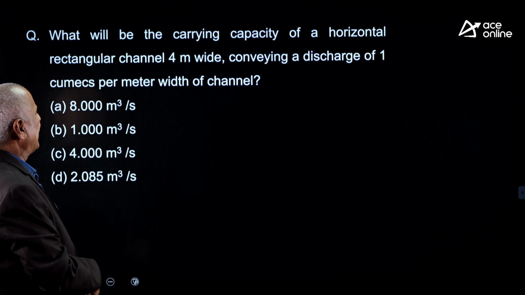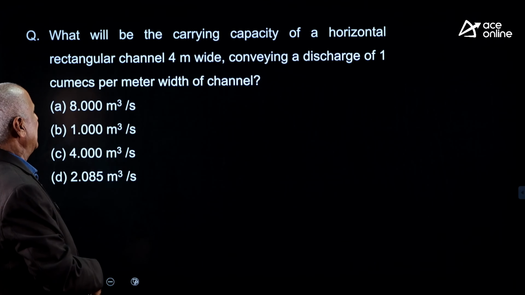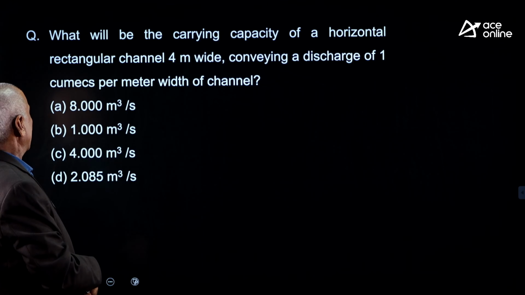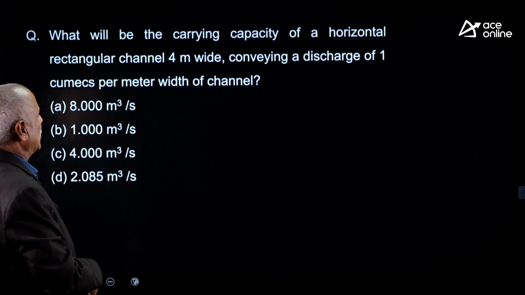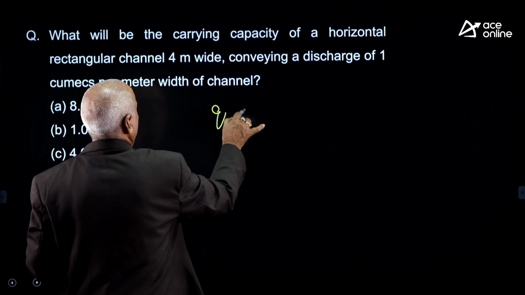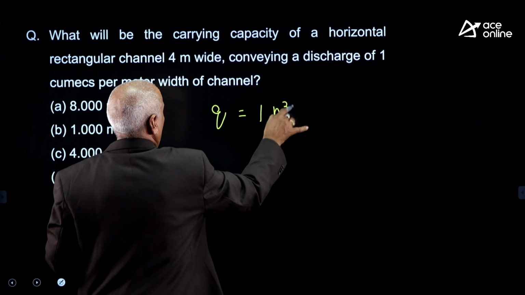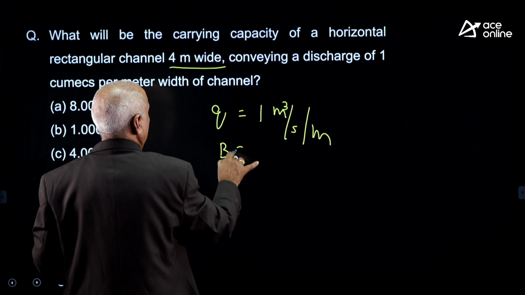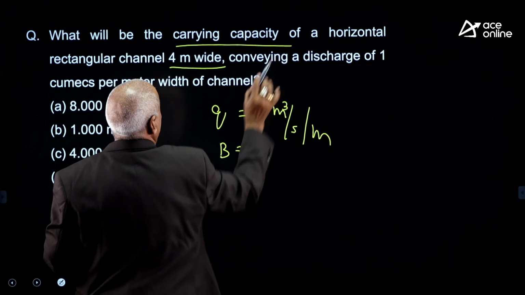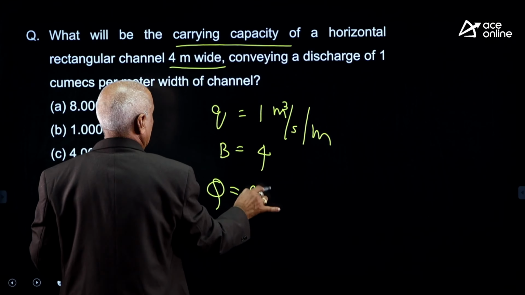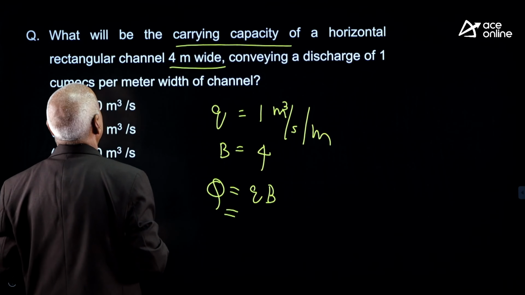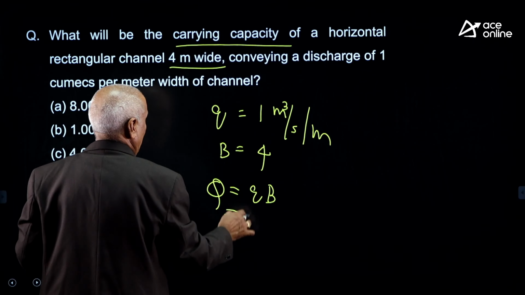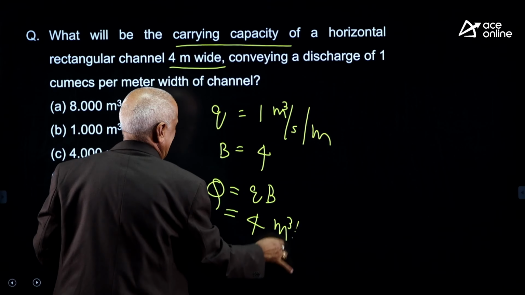What will be the carrying capacity of a horizontal rectangular channel 4 meters wide conveying a discharge of 1 cubic meter per second per meter width of the channel? Small q will be 1 meter cube per second per meter, and width is 4 meters. What is the carrying capacity Q? Q is equal to q into B. 1 into 4, that is 4 cubic meters per second.